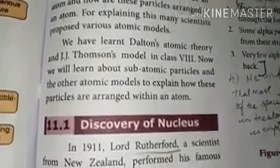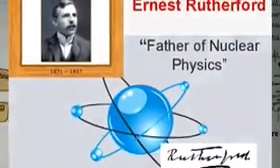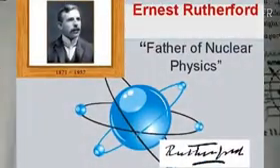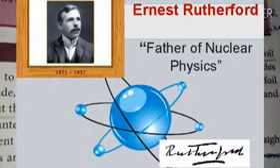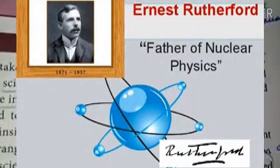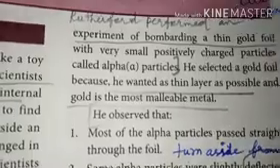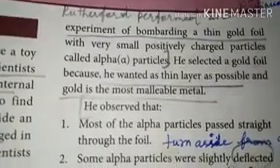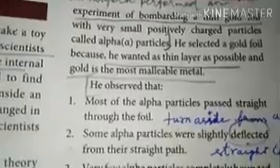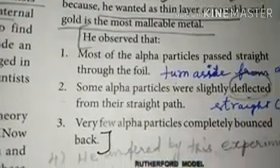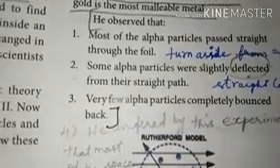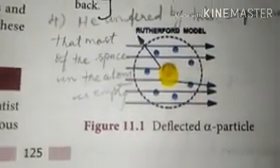In 1911, Lord Rutherford, a scientist from New Zealand, performed his famous experiment. He selected a gold foil because we already know very well that metals are good conductors of heat and electricity. It is possible because of malleability and ductility. Because of this reason, he selected gold foil. It was bombarded with very small, fast-moving charged particles called alpha particles.